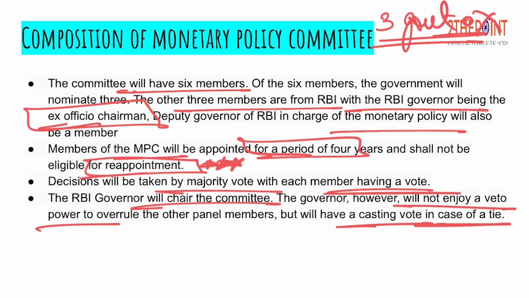I hope the composition is very clear: there are 6 members, 3 coming from RBI, which are the governor himself, the deputy governor, and the executive director responsible for monetary policy, and 3 nominated by the government. The point to be noted is that no government official can be nominated here.